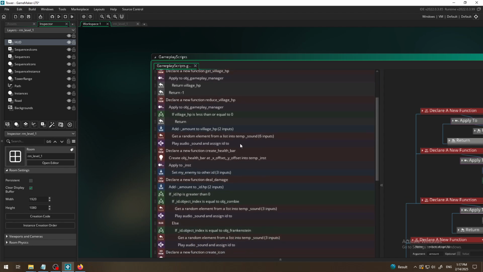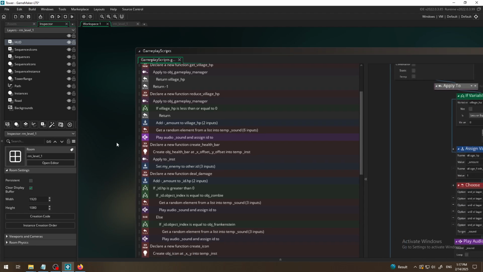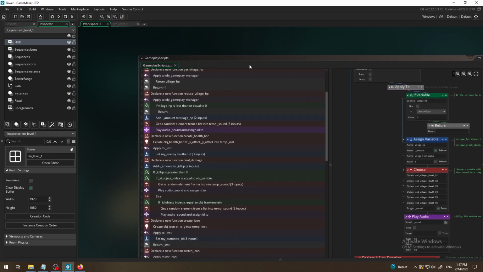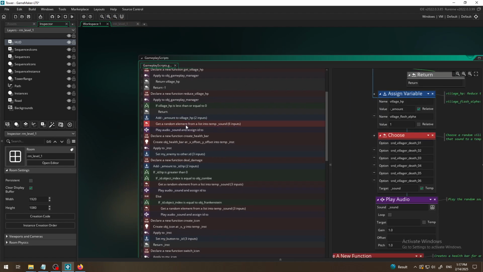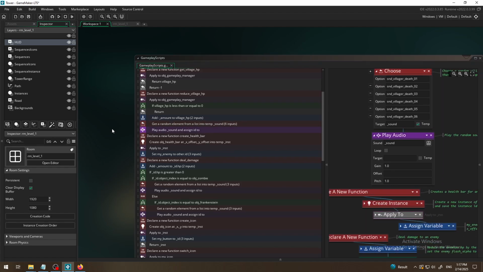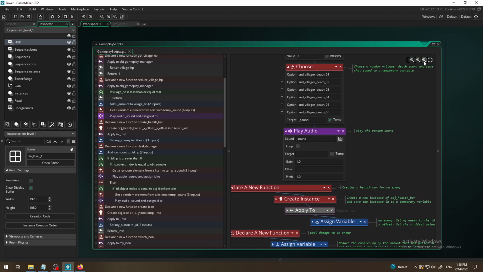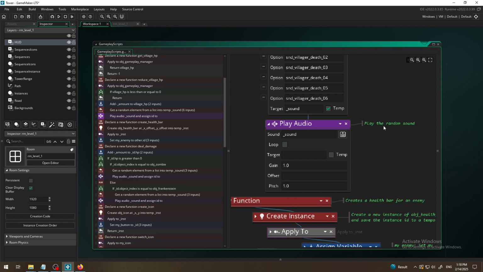Oh, and here it is. Play audio sound and assign ID to. Nice. We have found one. When you click on it, it will zoom in on your right screen, and I can then go there and zoom and see, okay, this play audio block plays some kind of sound which is put in the underscore sound variable.